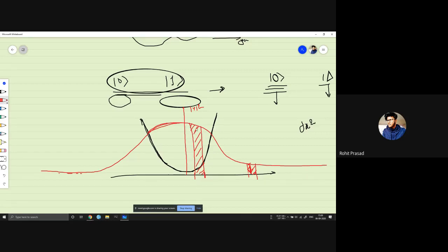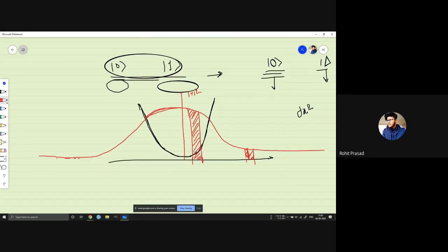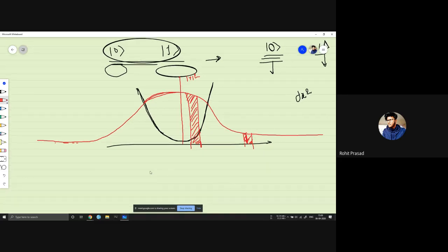So the quantum particle always has a probability of being in a state because it's always in superposition. You read about the Heisenberg uncertainty principle, right? It also says that if you have a fixed energy, your position will be undefined.